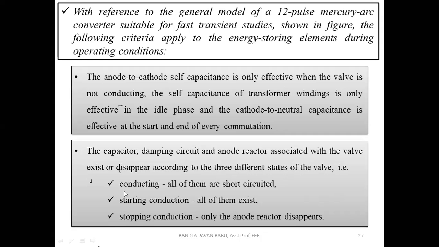First one is conducting. When all the switches are conducting, all these elements, the inductors and capacitors, are short circuited. Next, the starting condition: before the turning on of the switch, all of them exist. Next, the stopping condition: only the anode reactor disappears. So these are the three cases.